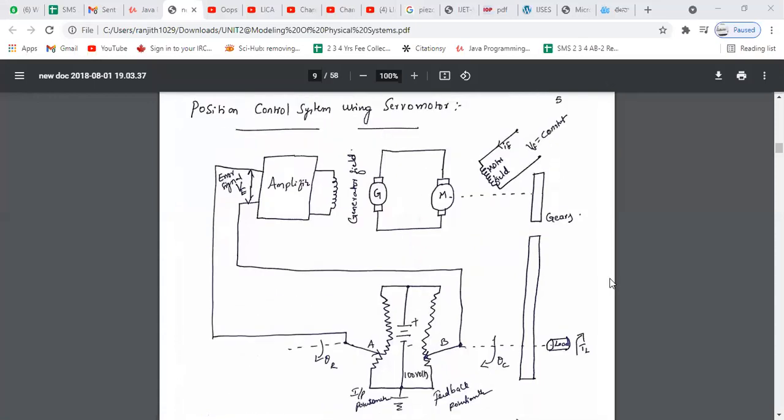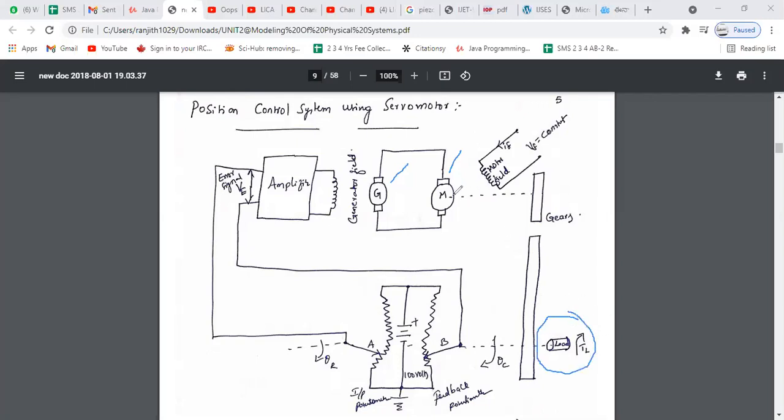So coming to the operation of the position control system using servo motor, if you observe the diagram, we have the generator and the servo motor. This servo motor is moving this load.